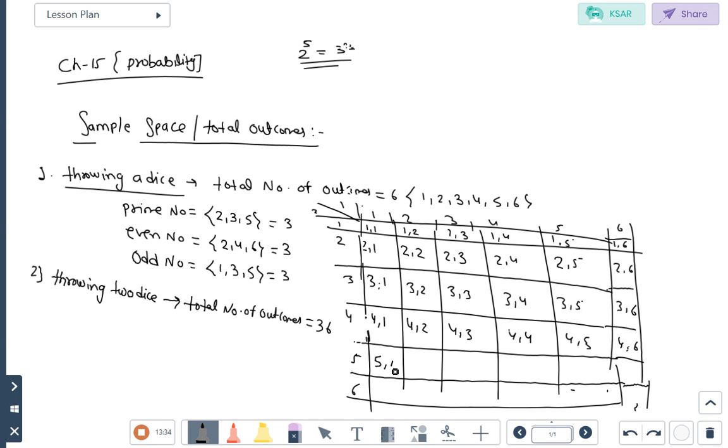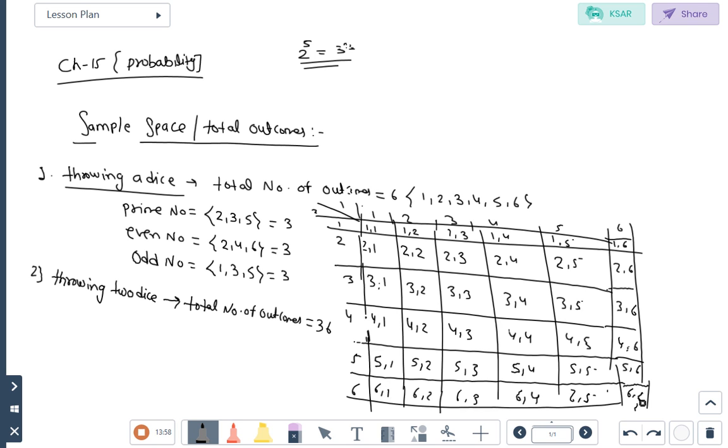Next is 5,1; 5,2; 5,3; 5,4; 5,5 and 5,6. Last is 6,1; 6,2; 6,3; 6,4; 6,5 and 6,6. So the total number of outcomes is 36.